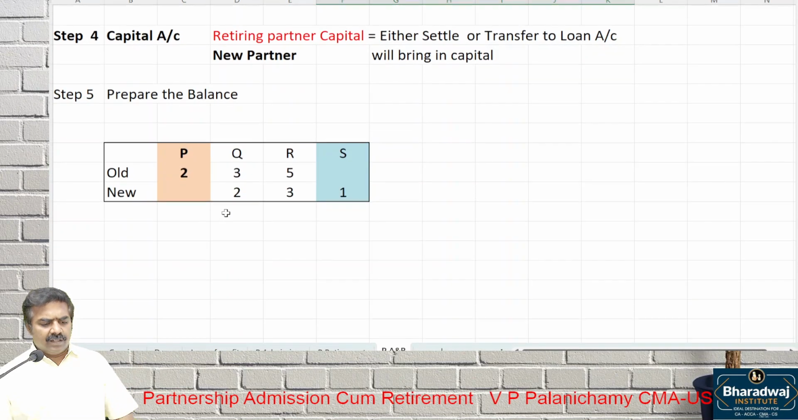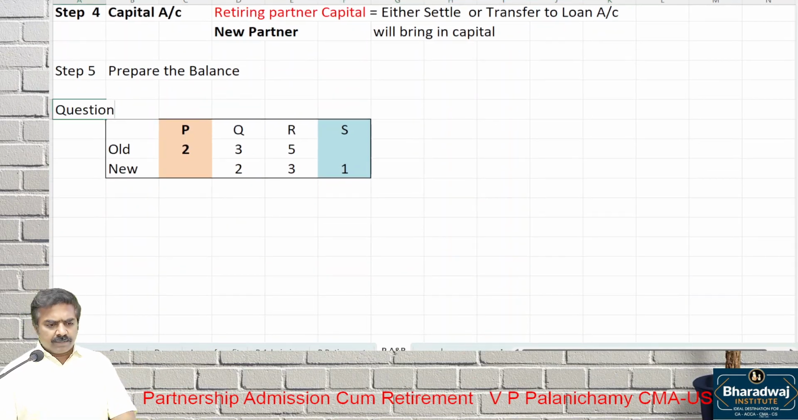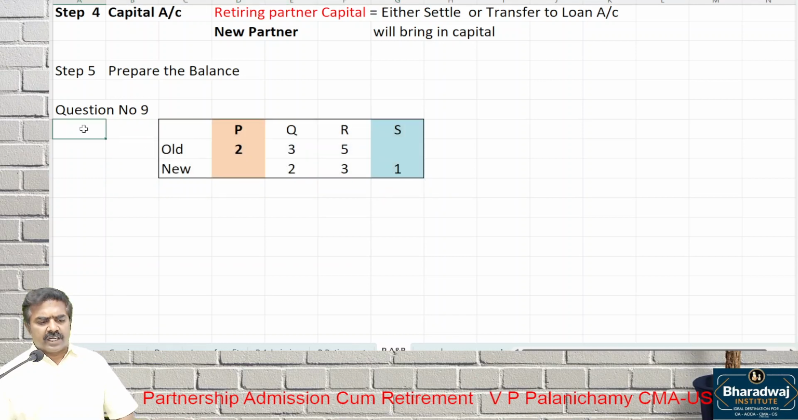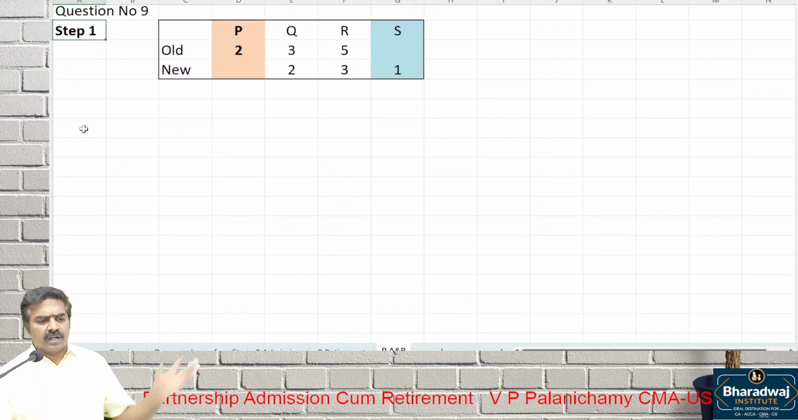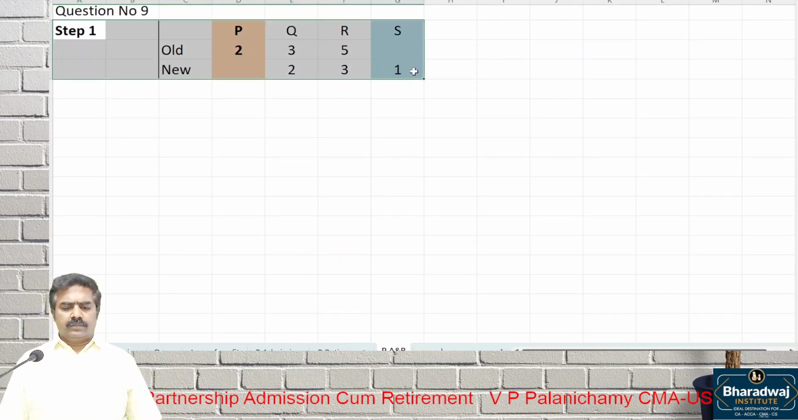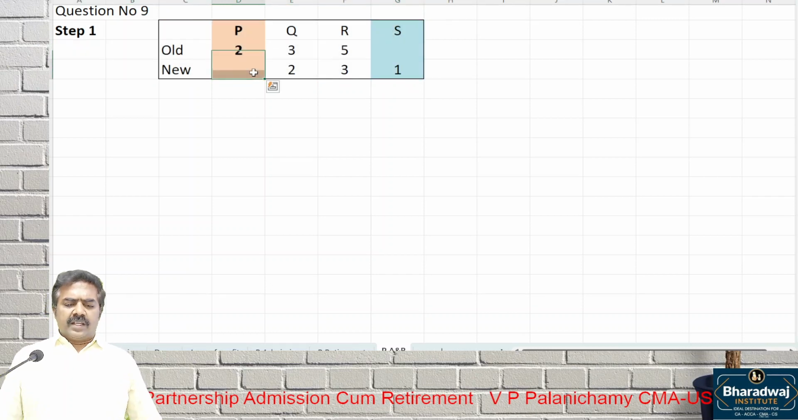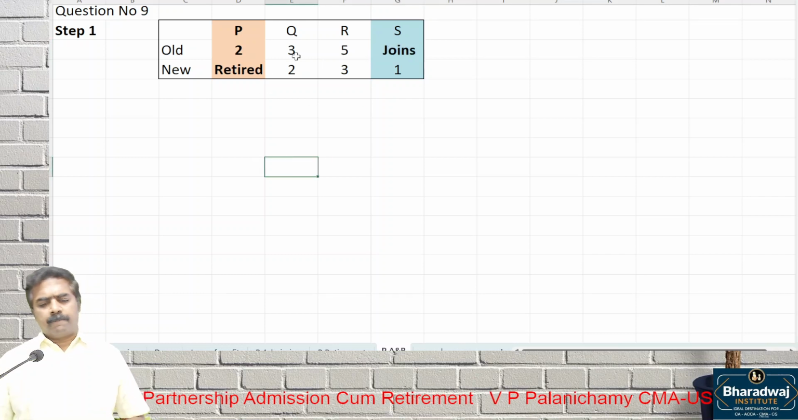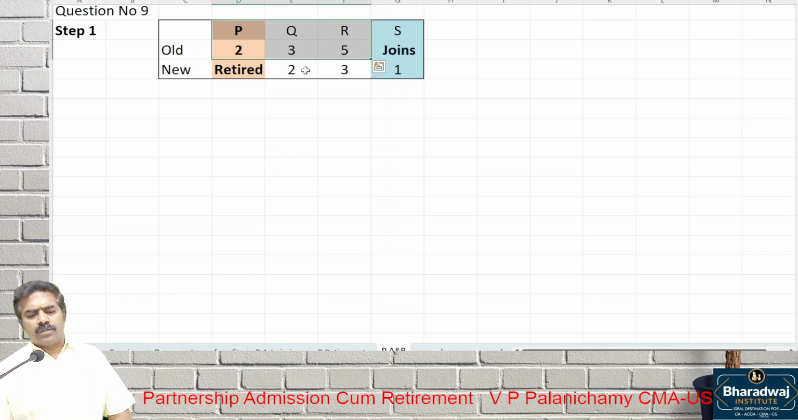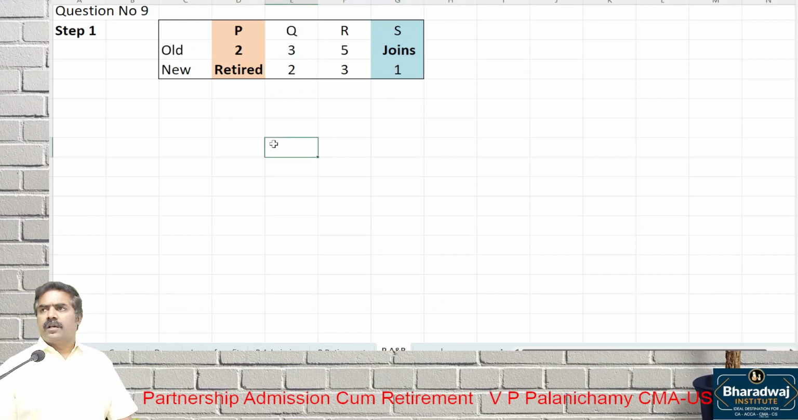Start. Let us do it together. This is question number 9. We will not work out gaining or sacrificing ratio. Step 1, just old ratio, new ratio, that's all. P retires, so no new ratio for P. S joins, so there will be no old ratio for S. So old ratio PQR, 2 is to 3 is to 5. New ratio QRS, 2 is to 3 is to 1.